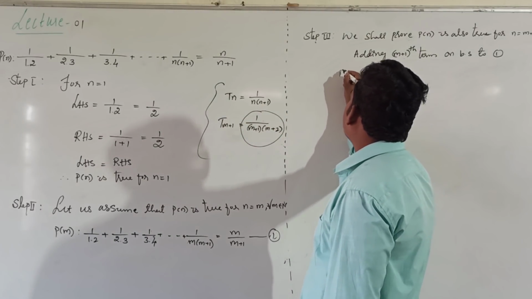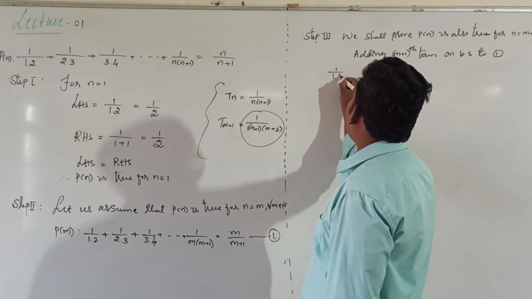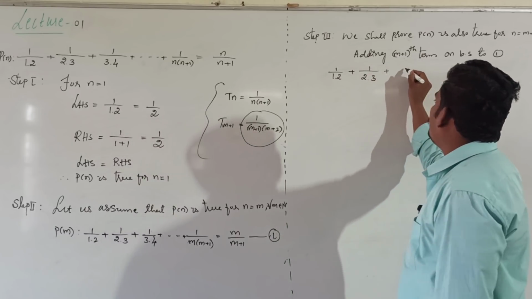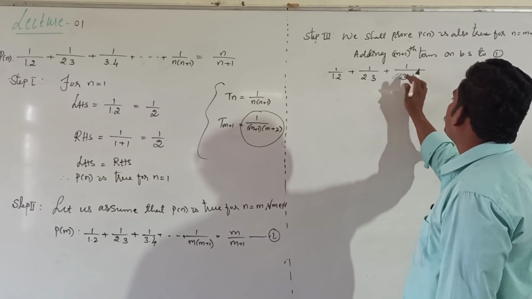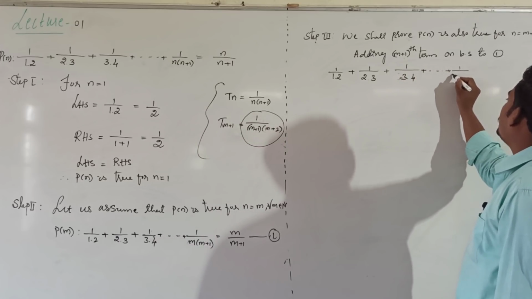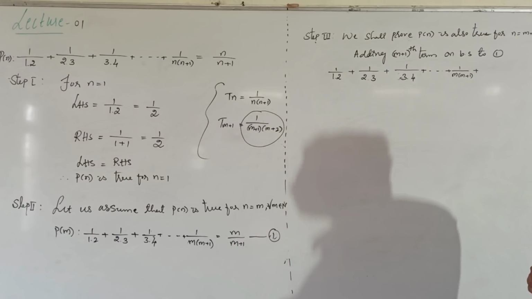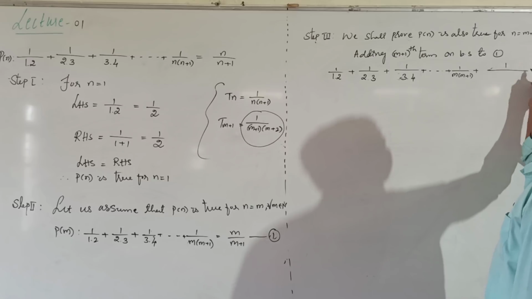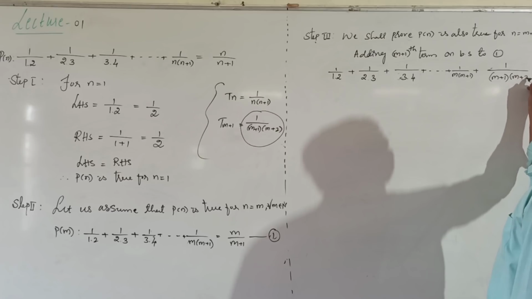Then equation number 1 becomes 1 divided by 1 into 2 plus 1 divided by 2 into 3 plus 1 divided by 3 into 4 plus and so on, plus 1 divided by m into m plus 1, plus what will be the m plus 1th term? That is 1 divided by m plus 1 into m plus 2.